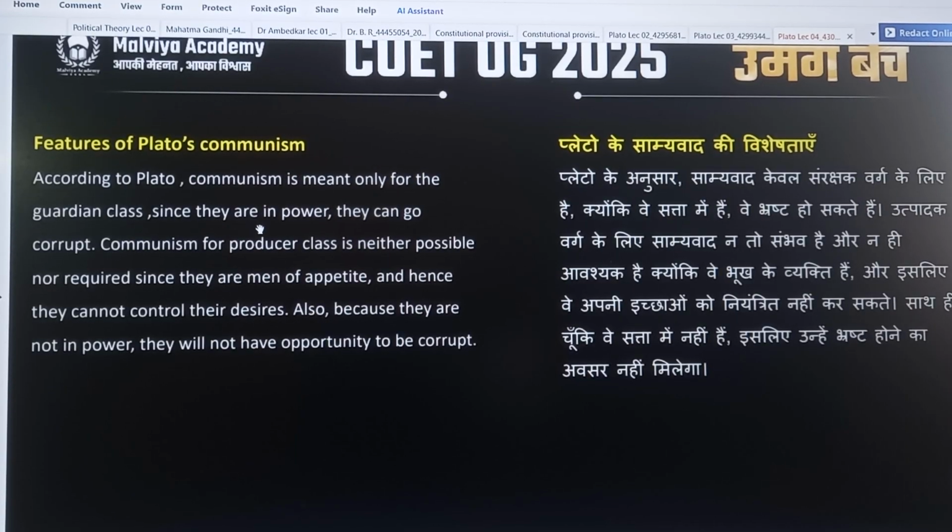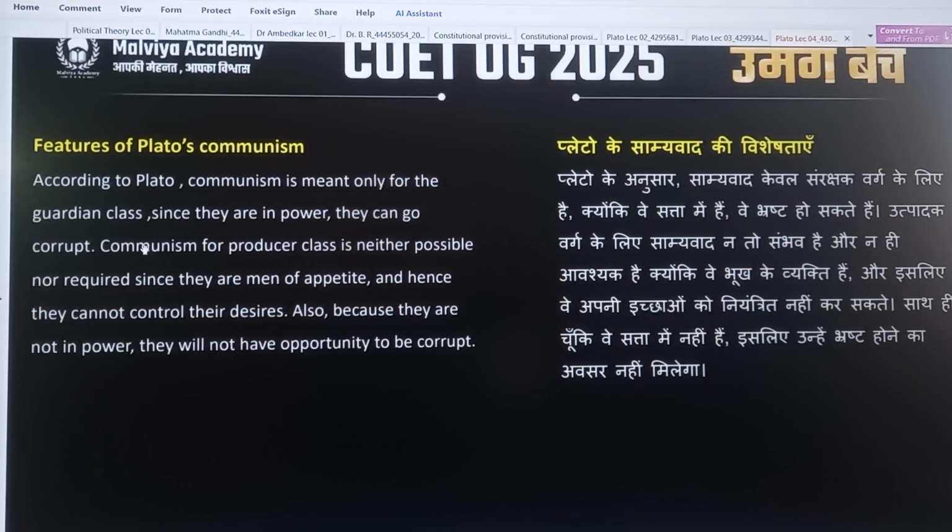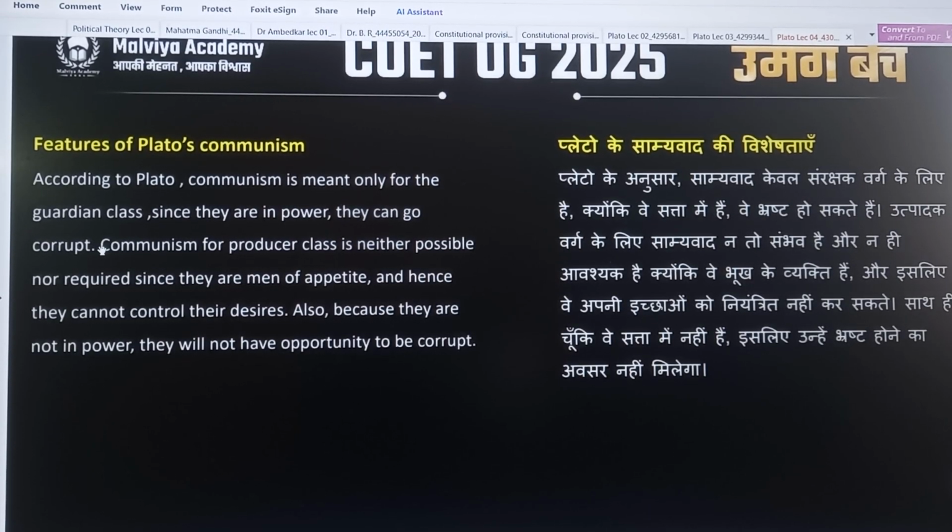Since they are in power, they can go corrupt. Means the communist theory is applied to the ruler class and the soldier class because they are in power in the state, and if this communist theory is not applied to them, then they can go corrupt. So that's why they apply the communist theory, so that they do not become corrupt and lead the state with dignity.